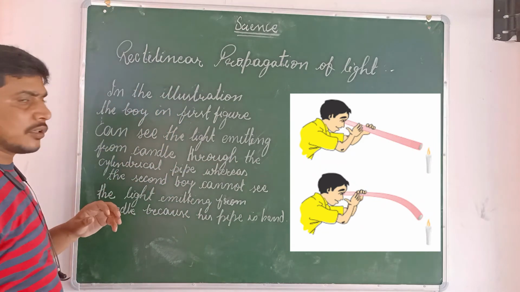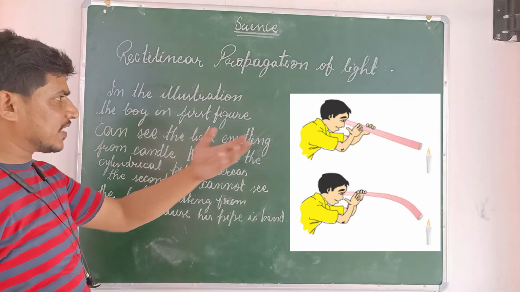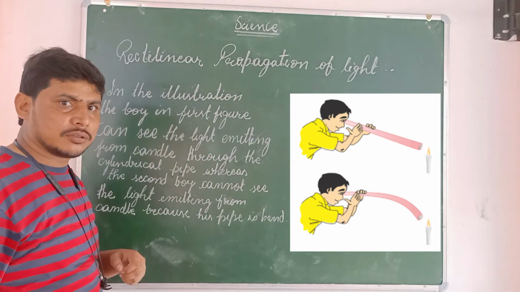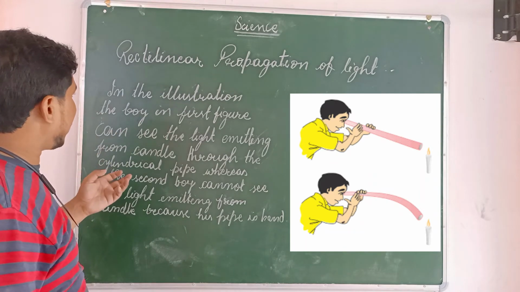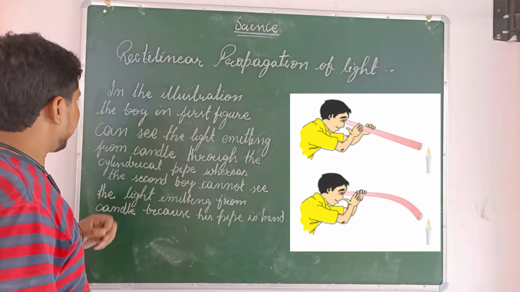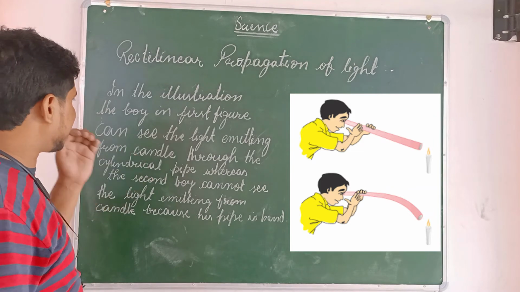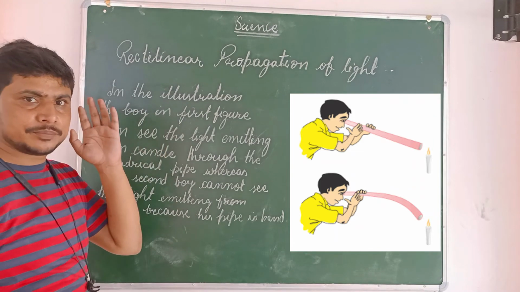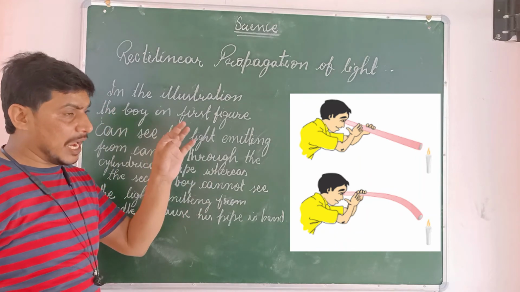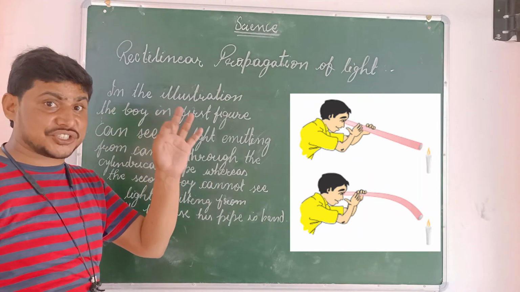This can be easily observed in the illustration. In this illustration, the boy in the first figure can see the light emitting from the candle through the cylindrical pipe. You can observe the pipe is cylindrical but straight.